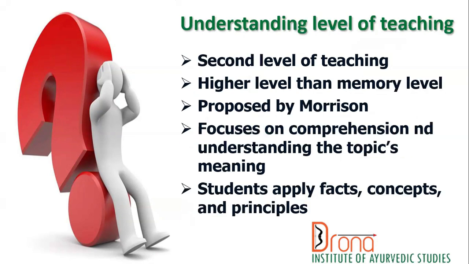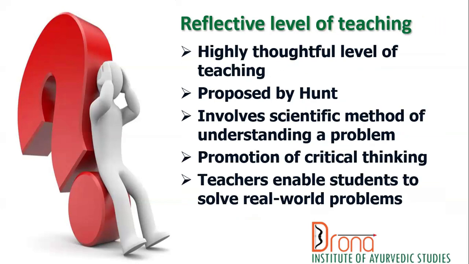Second one, understanding level of teaching, which is the second level, and it is higher than memory level, which is proposed by Morrison. Focus on comprehension and understanding the topic's meaning. Students apply facts, principles, and concepts in this level of teaching. And the last one, reflective level of teaching, which is the highly thoughtful level of teaching proposed by Hunt. And this is the answer to the question. It involves scientific method of understanding a problem. It promotes critical thinking, and teachers enable students to solve real-world problems in this level of teaching.